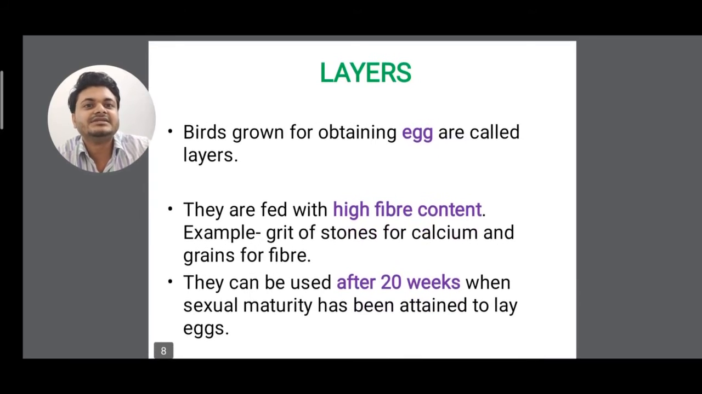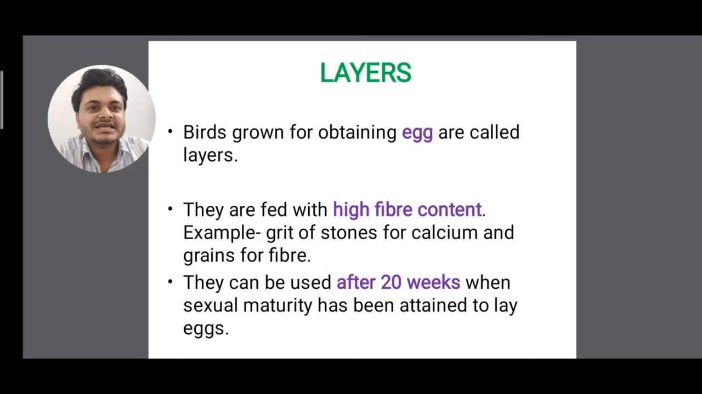Next we can see layers. Layers are the local breed, clear? Local one. Birds grown for obtaining eggs are called layers. So layers are mostly beneficial for eggs. Like you see poultry eggs, isn't it? As well as local eggs. So local eggs are falling into layers. So we know that poultry egg has less nutrient quality than the local egg, isn't it? That's why local eggs are costly as compared to the poultry eggs.